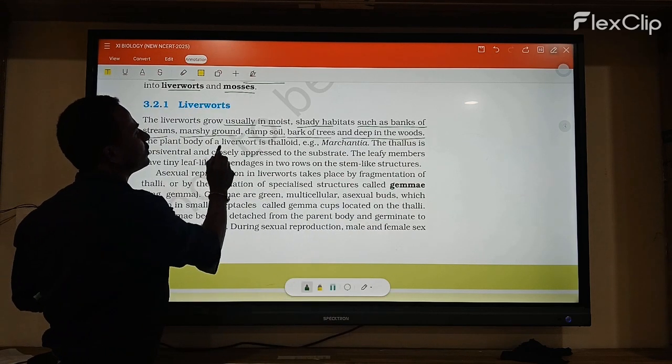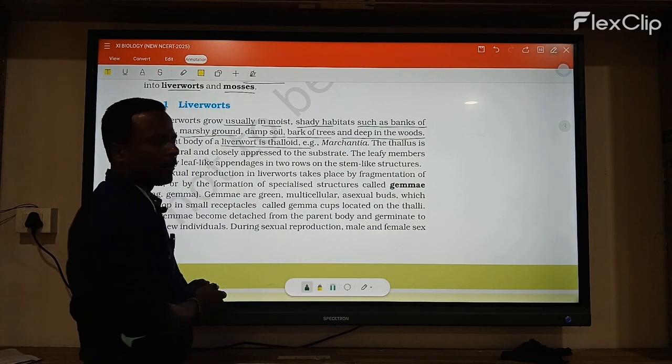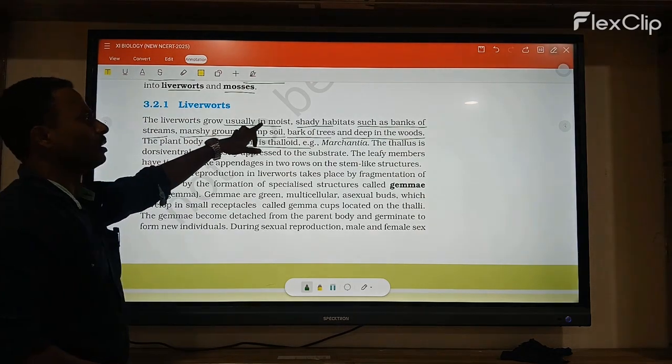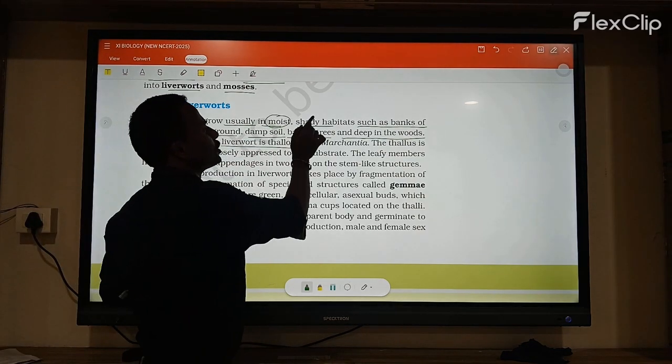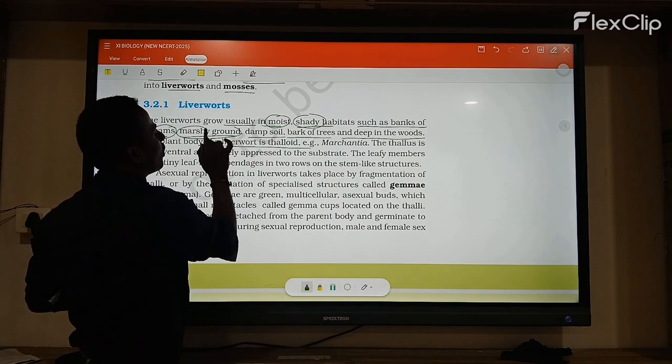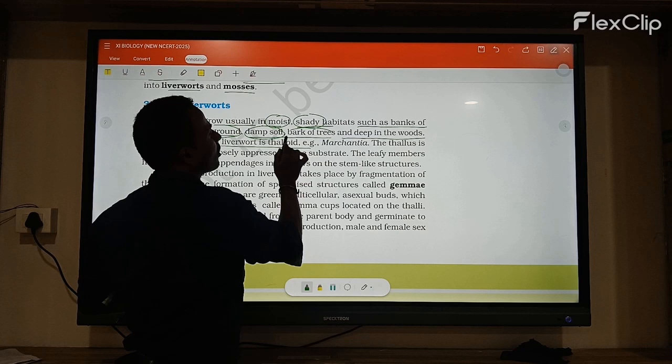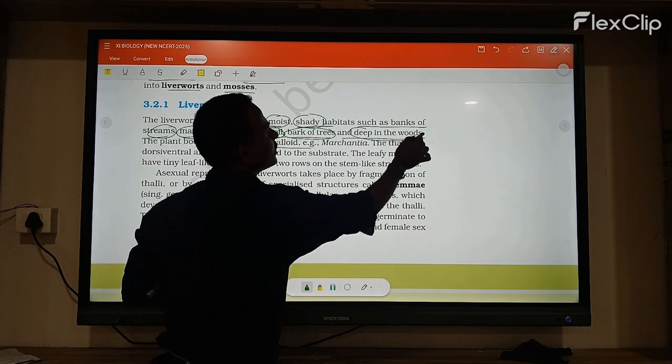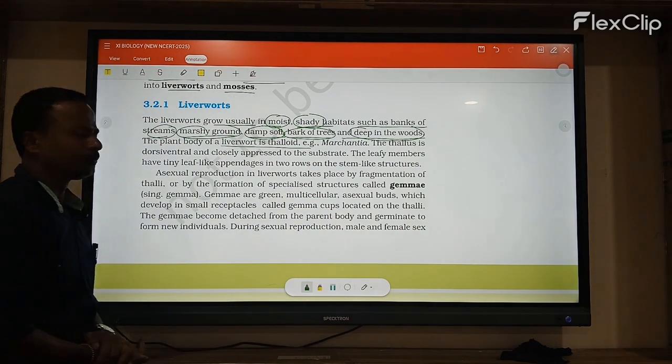The plant body of the liverworts is thalloid.